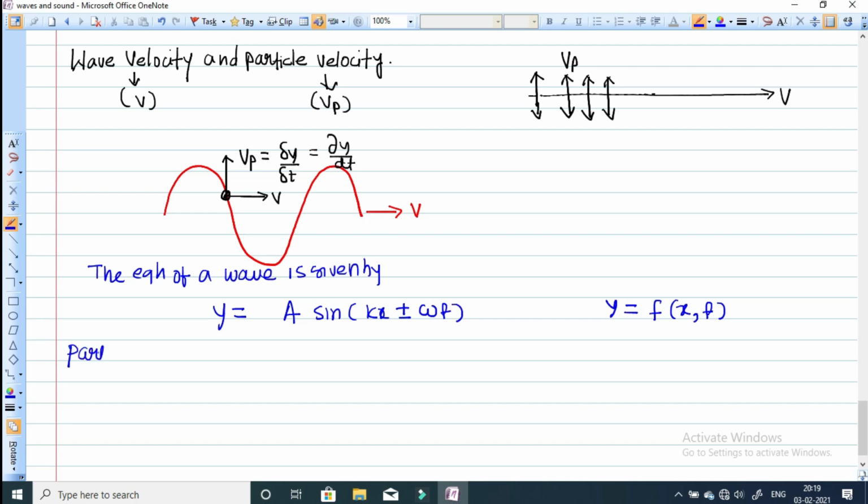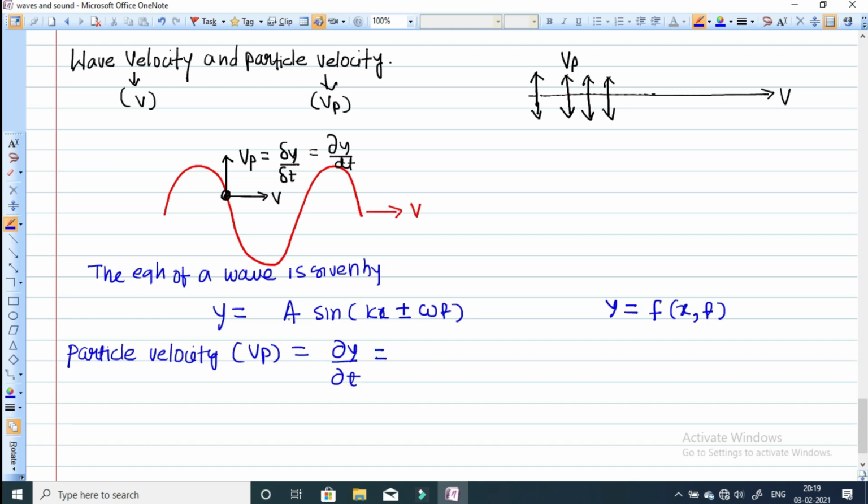Particle velocity we write with the symbol Vp, and it will be equal to the rate of change of displacement, dy by dt.